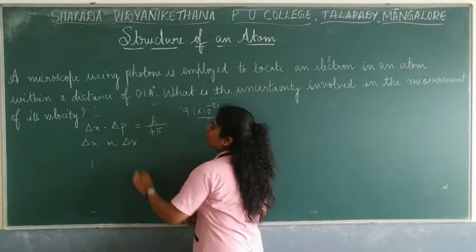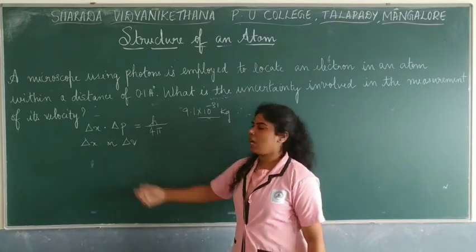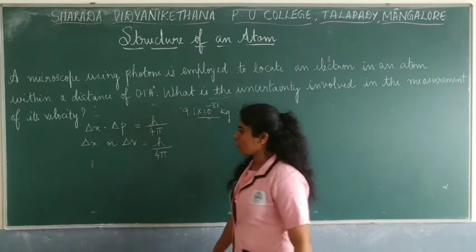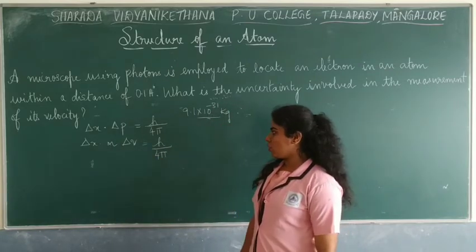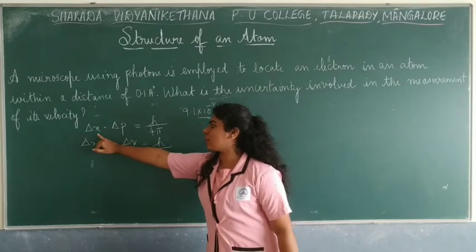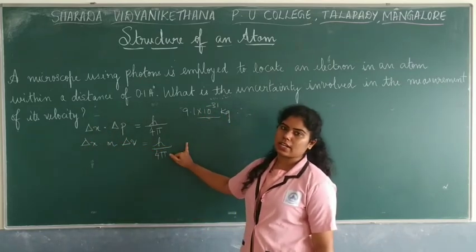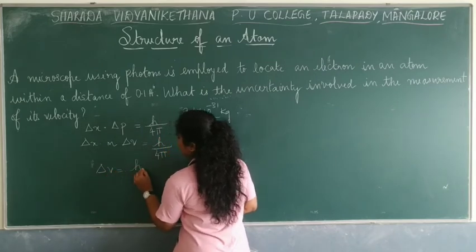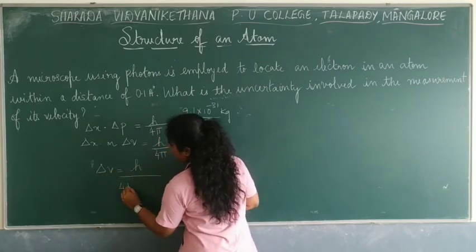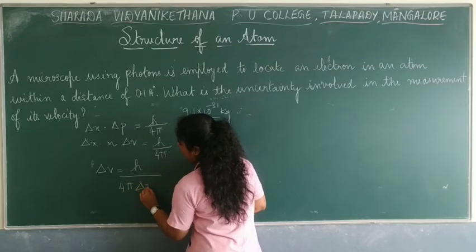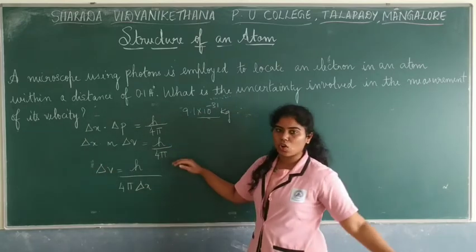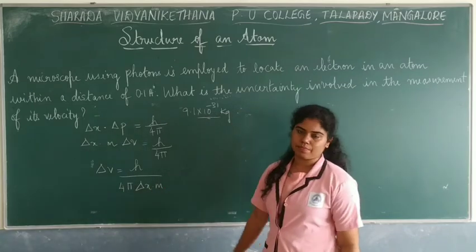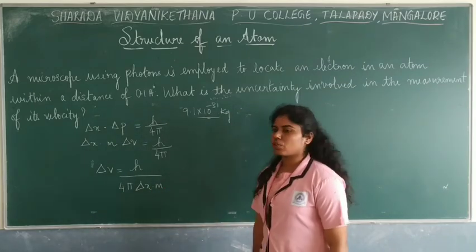So that's how you write the velocity or the momentum is equal to h by 4 pi. Now what we have to do? We have to calculate delta v, so we get all these terms to the other side, the right hand side. So this will be delta v is equal to h by 4 pi into delta x. So this m comes here to the denominator and you have m into delta x. So let us substitute the values now.